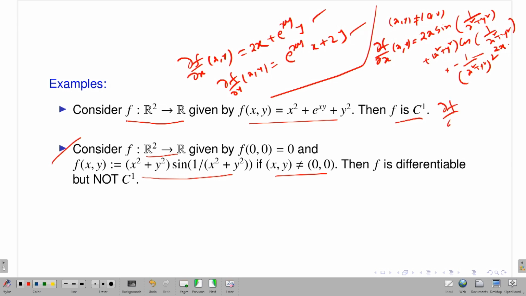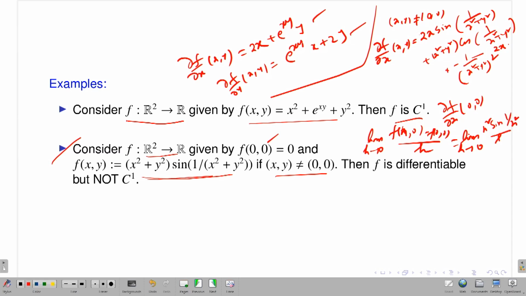But you need to calculate del f del x at the point (0,0), and for that you just use the principal definition. If I calculate it, this is nothing but the limit as h approaches 0 of f of (h,0) minus f of (0,0), divided by h, right? At the point (0,0) I want to talk about the partial derivative of f with respect to the x variable. Now what is f of (h,0)? Here y is 0, x is h. So it will give you h square sine 1 by h square, and f(0,0) is 0 as given, divided by h.